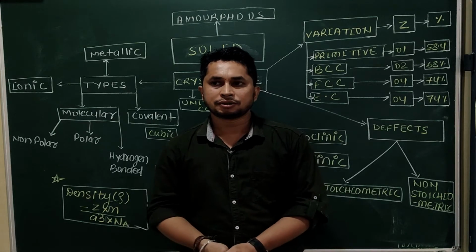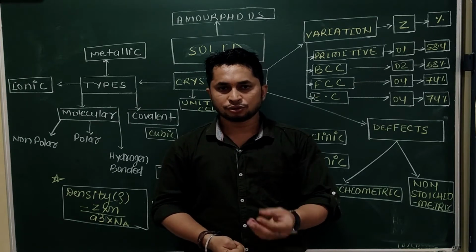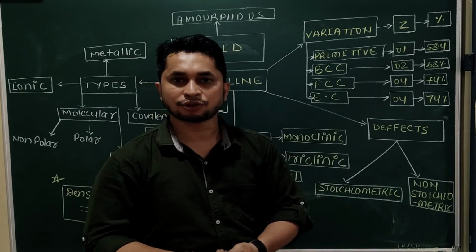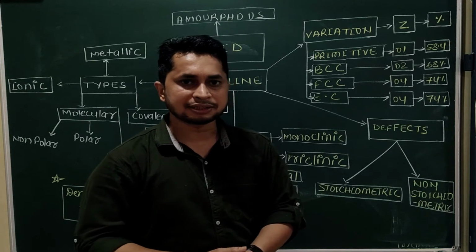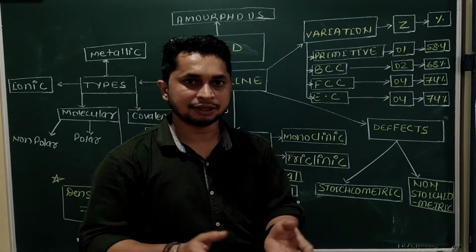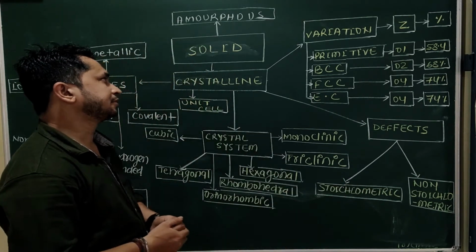Okay, hello everyone. Our today's topic is solid state, chapter 1, class 12th. So solid state, it means in class 11th we studied about states of matter: solid state, liquid state and gaseous state. In class 11th we completed the liquid state and gaseous state. In class 12th we are talking about solid state. So first is types of solid.